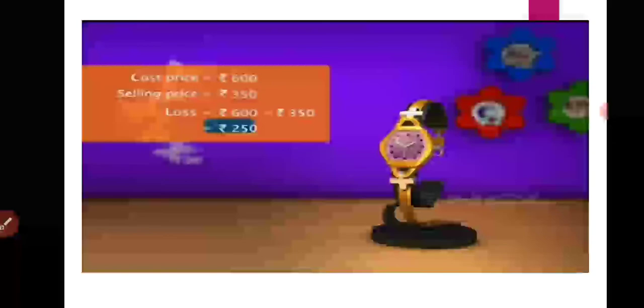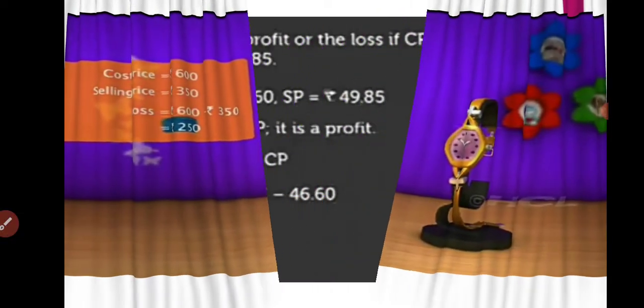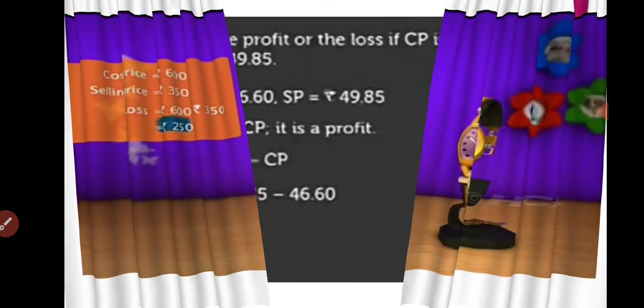So the formula we know: loss is equal to cost price minus selling price. The cost price was 600 and the selling price is 350. Therefore he has a loss of rupees 250.